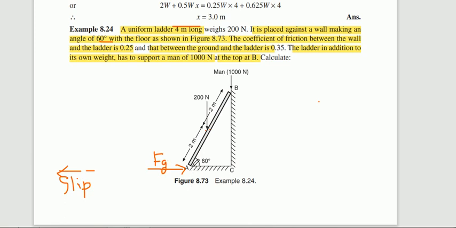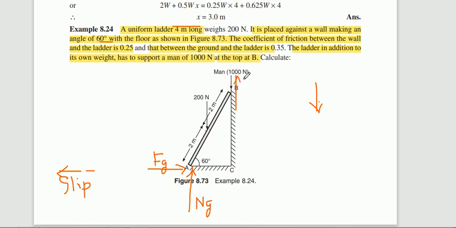And at the contact surface you need to draw the normal reaction, represented by Ng, for the ground. That is over. Next, at the wall. The ladder is slipping downward, so our friction force is always acting opposite to the direction of motion.